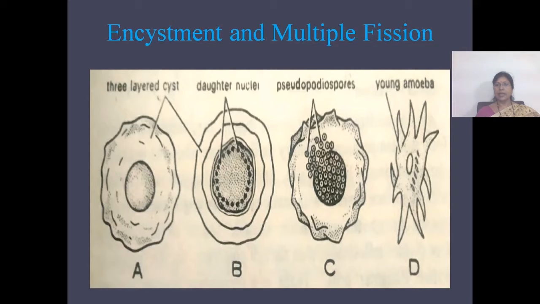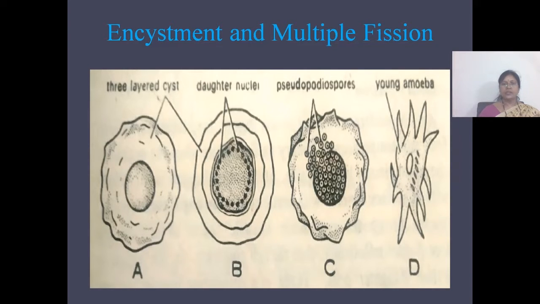According to that, the multiple fission is named. The parent cell leaves a certain amount of cytoplasm which later disintegrates. So multiple fission usually occurs in radiolarians, foraminiferans, sporozoans, and flagellates.